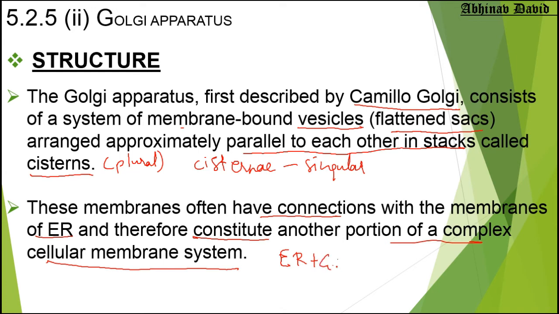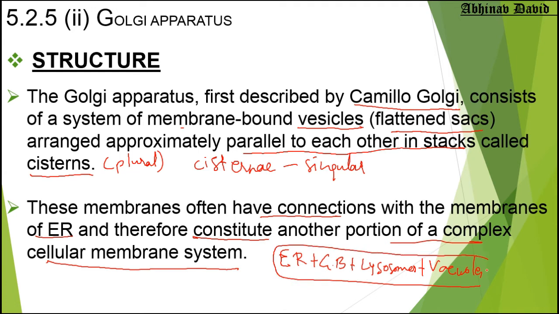ER, Golgi body, plus lysosomes, plus vacuoles. So these four are integrated, their functions are integrated. That is why they form the cellular membrane system of the cell. Okay, now let us move to the next part, that is the functions.